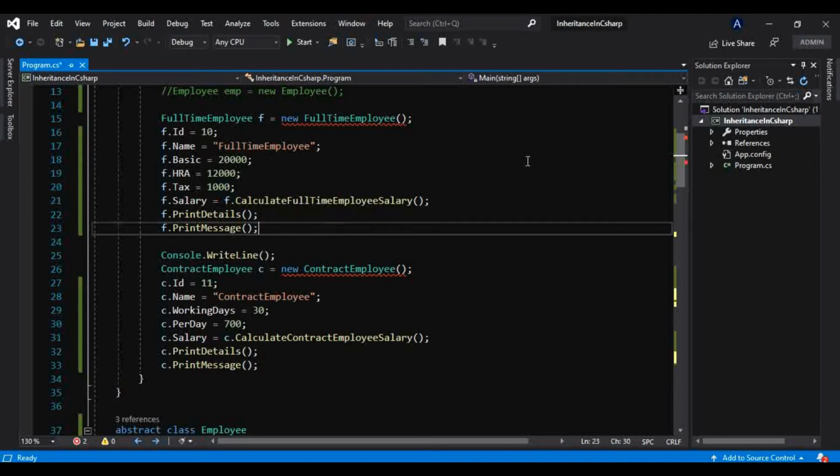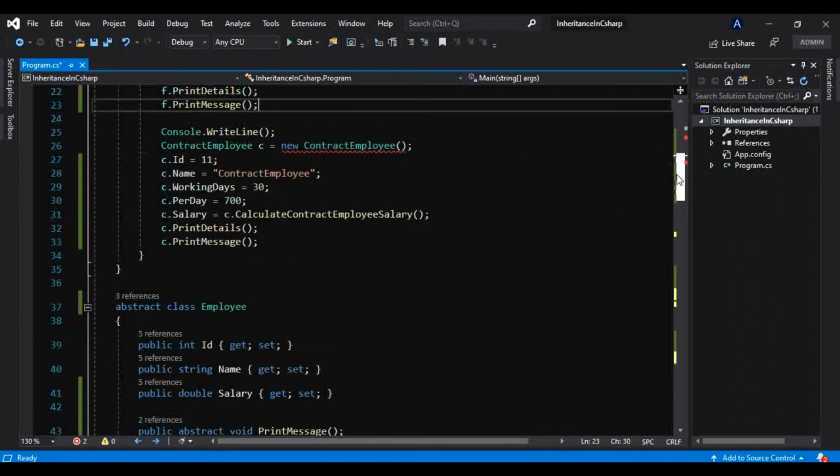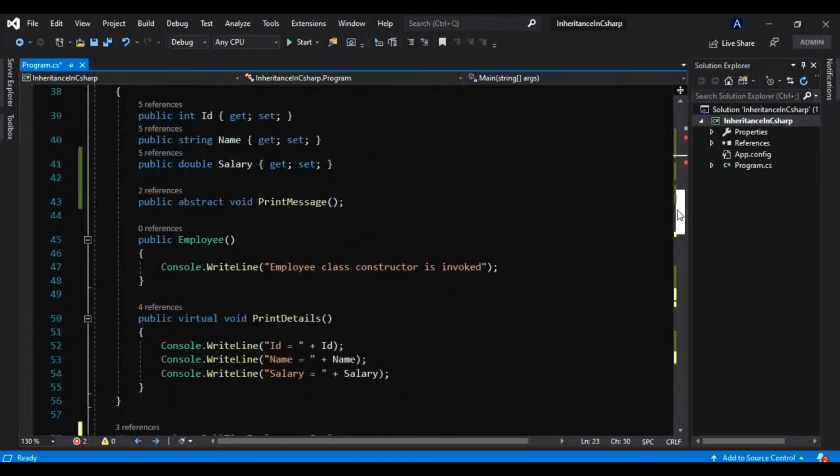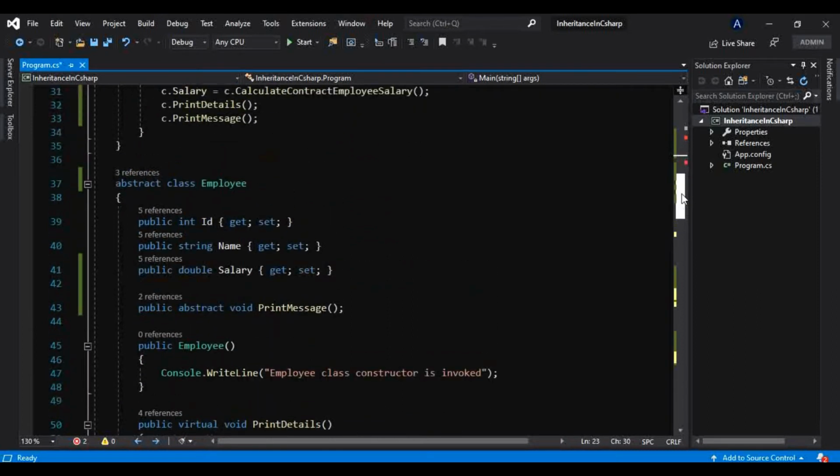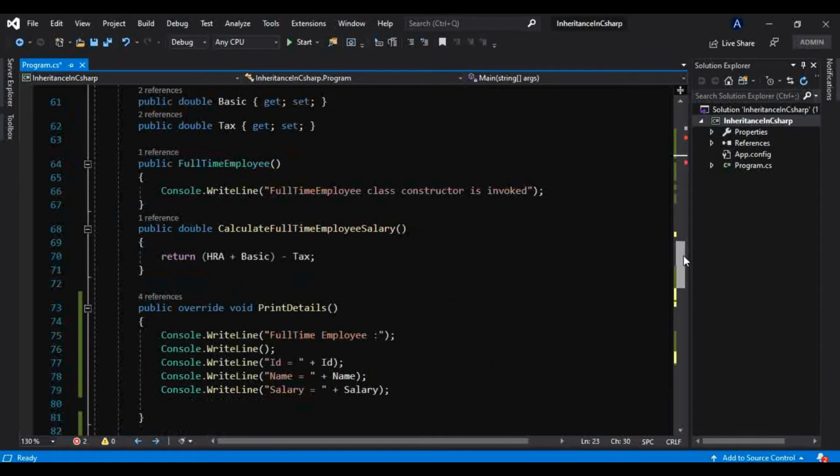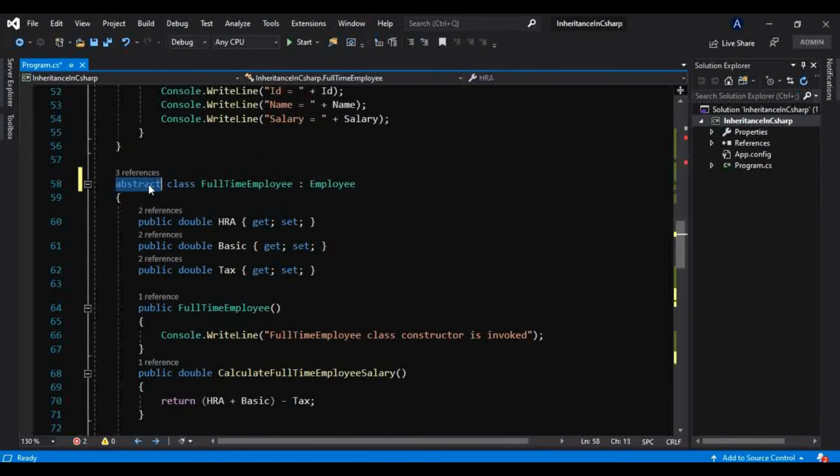So if we make this an abstract class, we cannot instantiate it. But if you don't want to make your class abstract, then you have to provide implementation for your base abstract class.